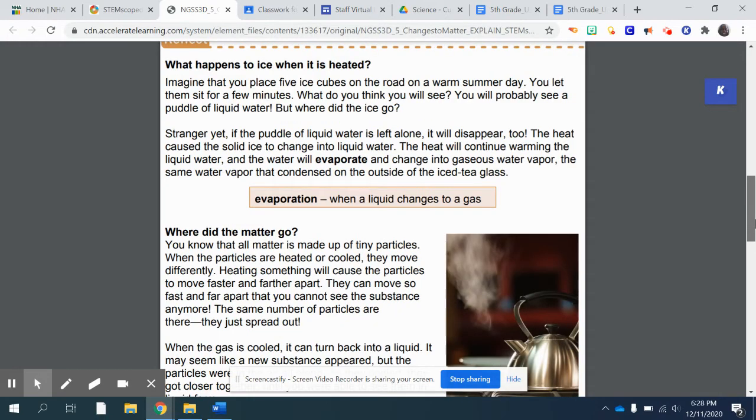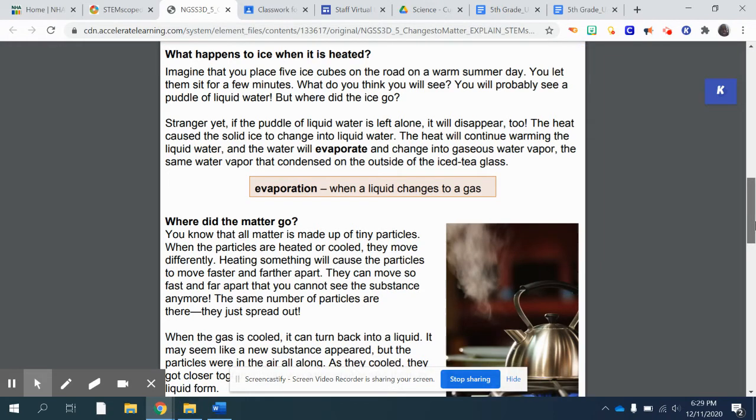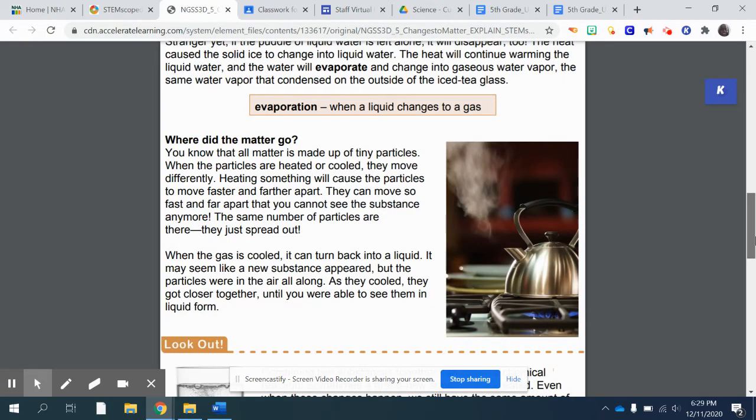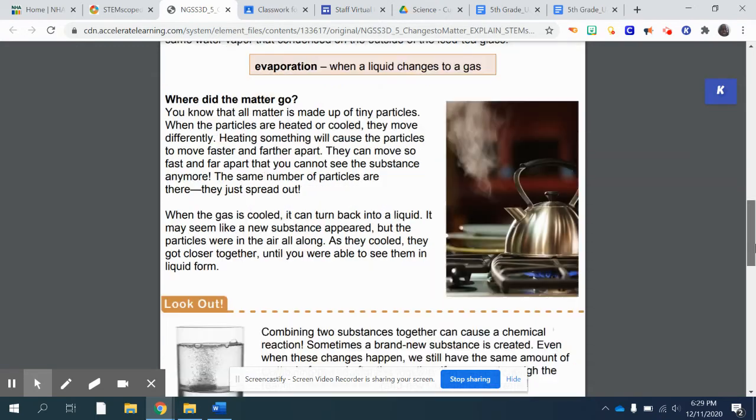Stranger yet, if the puddle of liquid water is left alone, it will disappear too. The heat causes solid ice to change into liquid water. The heat will continue warming the liquid water, and the water will evaporate and change into gaseous water vapor, the same water vapor that condensed on the outside of the iced tea glass. Evaporation: when a liquid changes to a gas. Where did the matter go?